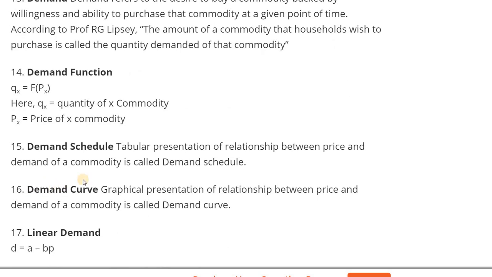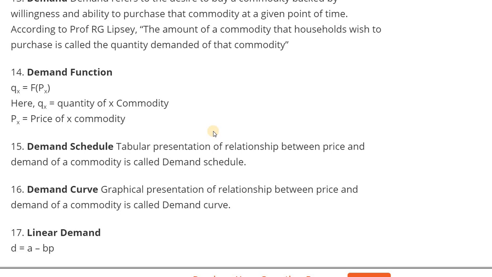Then what is demand schedule? Tabular presentation of the relationship between price and demand of a commodity is called demand schedule. Price and demand we are showing through a table.